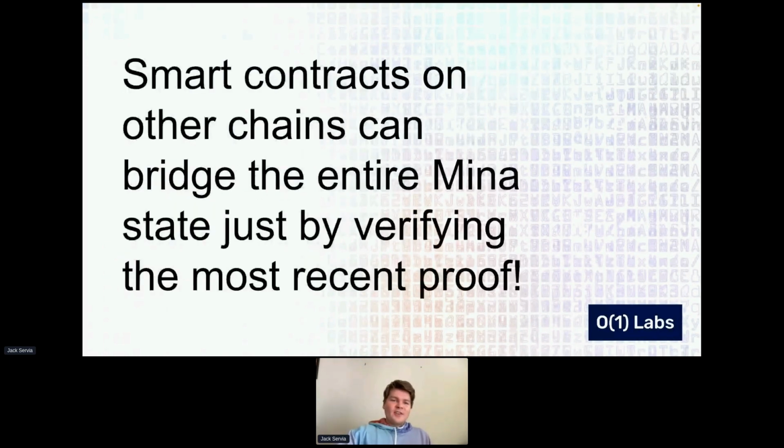Another thing that we can do differently is bridging. Smart contracts on other chains can bridge the entire Mina state just by verifying the most recent proof. So we can write an Ethereum contract where a user can call it and pass in as arguments our proof and the state root for the Mina blockchain. The smart contract can just verify the proof and then know that the state root is correct. And so you could add some other logic that says, as long as this proof and state root are for a block height that's higher than the last one that the contract is remembering, update.